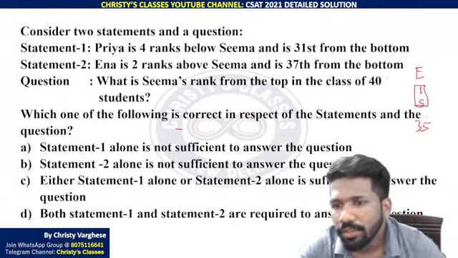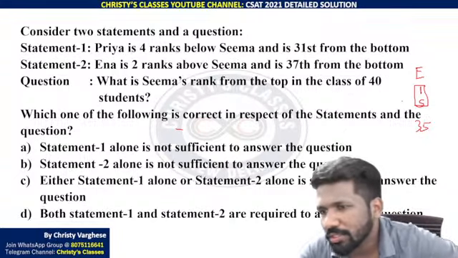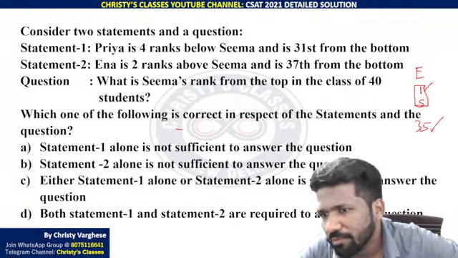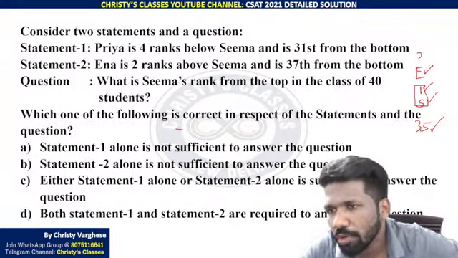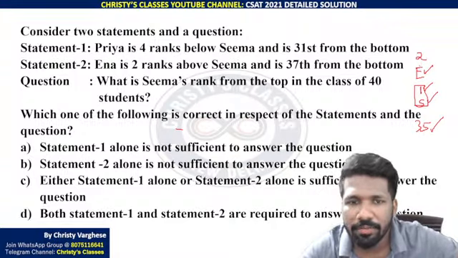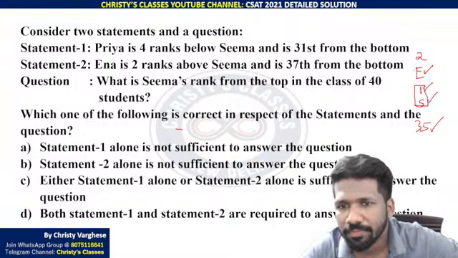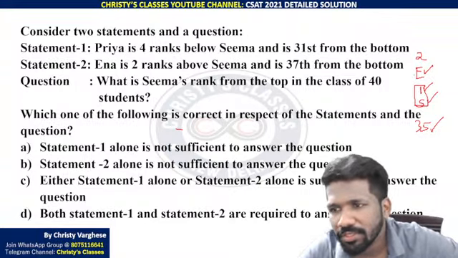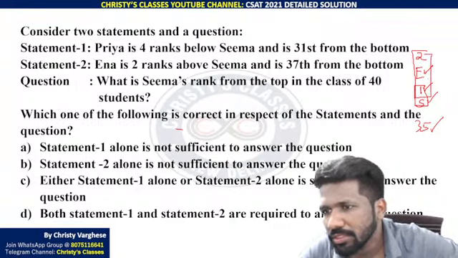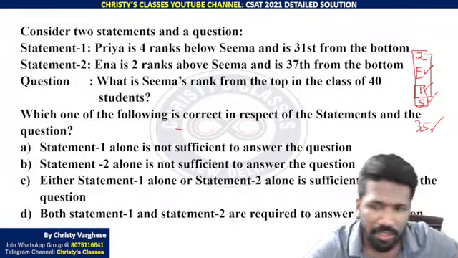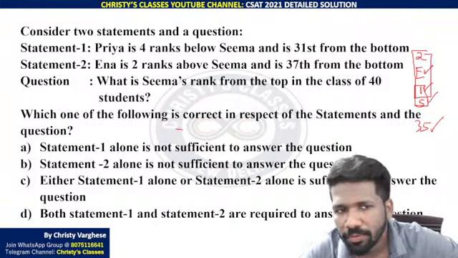Now we also know a total of 40 students are there. So 36 plus 2, 38. So 2 more people are there before Ina. Are you all understanding? And that means you can find Seema's rank there also. 2 people, Ina and 1 person. That is 2, 3, 4, 5th rank in that case. 5th rank from the top.